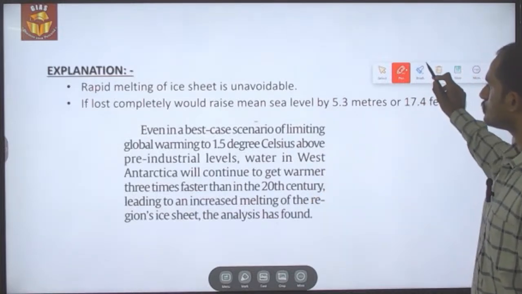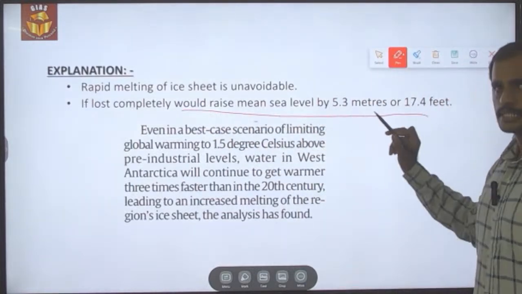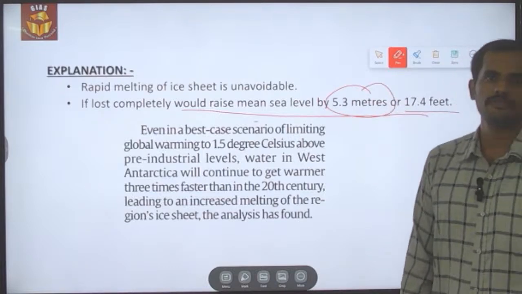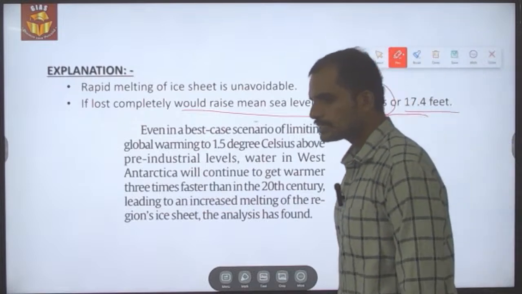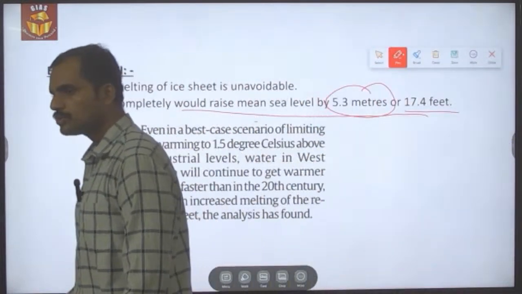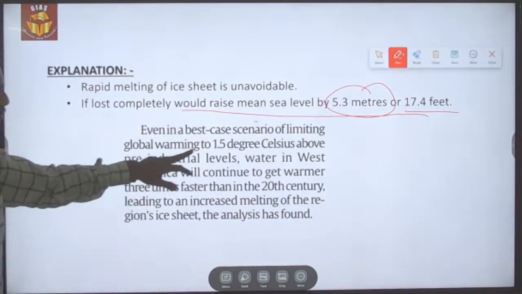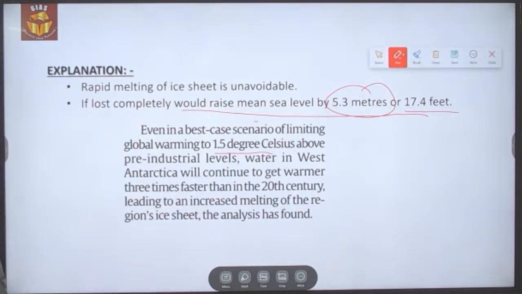If lost completely, it will lead to a sea level rise of 5.3 meters or 14.7 feet, which is very huge. And even in the best case scenario, that is, even if we limit the temperature rise to within 1.5 degrees Celsius, as we have committed in the Paris deal, this melting will not be stopped.